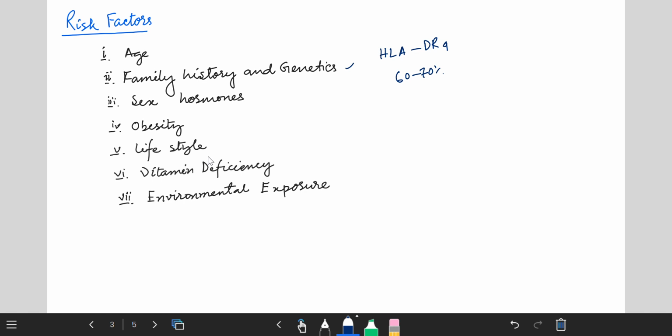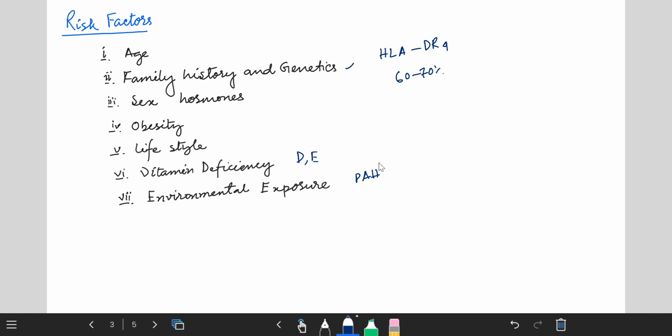If you smoke, it means smoking changes, a sleep habit and also stress, this kind of thing. Sixth one is vitamin deficiency. It was studied that vitamin D and E deficiency can increase the risk of rheumatoid arthritis. And the last one is environmental exposure, meaning exposure to some chemicals can cause rheumatoid arthritis, and this kind of chemical is named PAH or polyaromatic hydrocarbons.